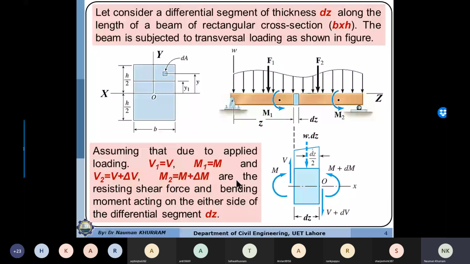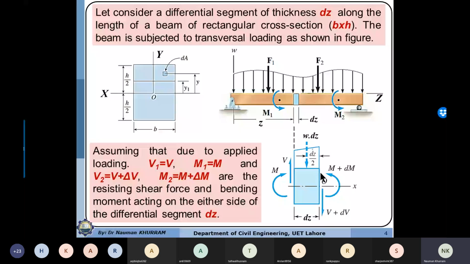Similarly, the shear force which is acting at section 2 may be equal to the shear force acting on the other side plus the rate of change of shear force along this thickness or this differential distance dz. So if the moment acting on this side is clockwise, then just to balance this, the moment on the other side should be counterclockwise. Similarly, if the applied shear force is acting upward, then the resisting shear on the other side should be acting downward.